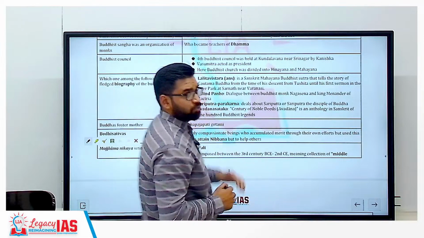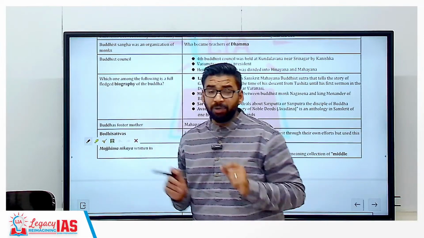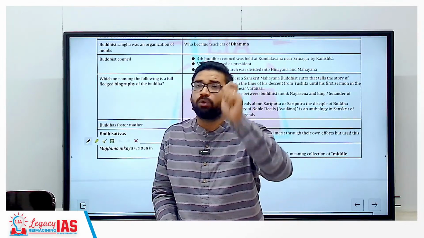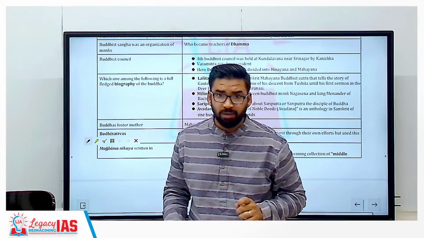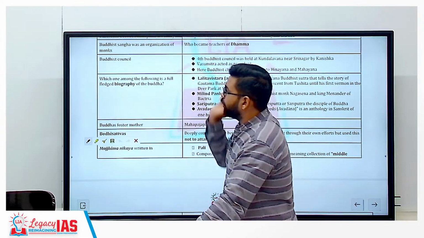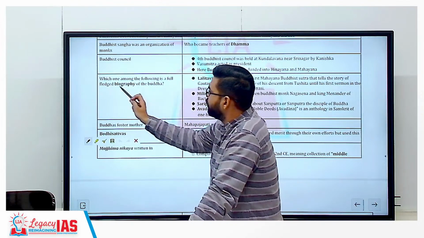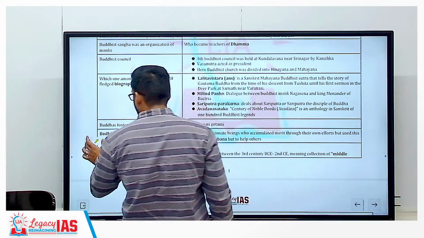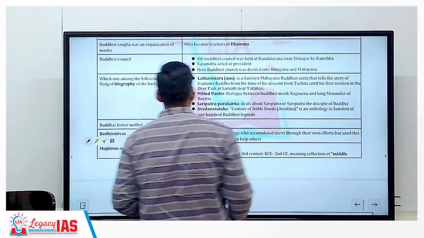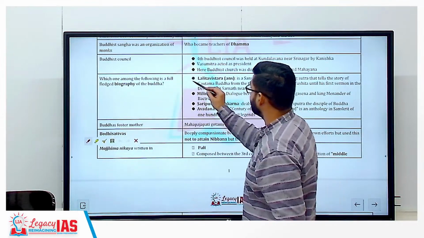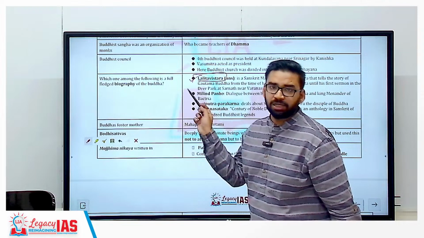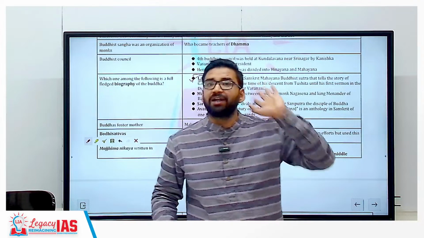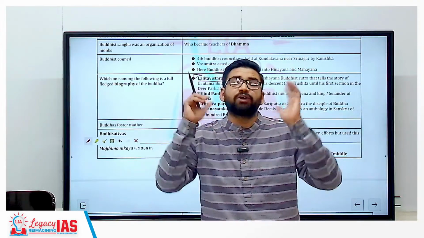So this question was also in CAPF. Now remember these things. This analysis will tell you what are the important areas that you should focus on in Buddhism and Jainism. Clear? Now, another important question: which one among the following is a full-fledged biography of Buddha? Here, the question was asked by UPSC in CAPF. So the answer is Lalit Vistara. Now Lalit Vistara is not a unified text. It is written by different authors.